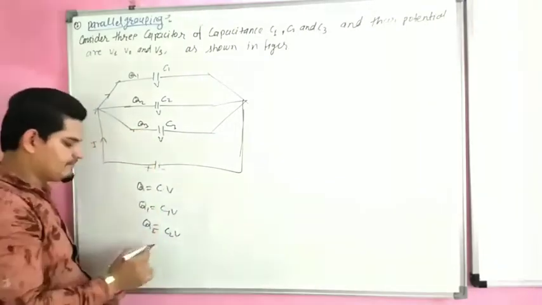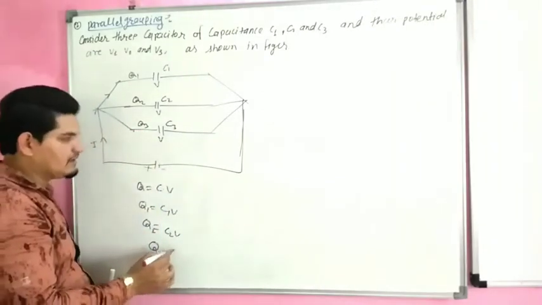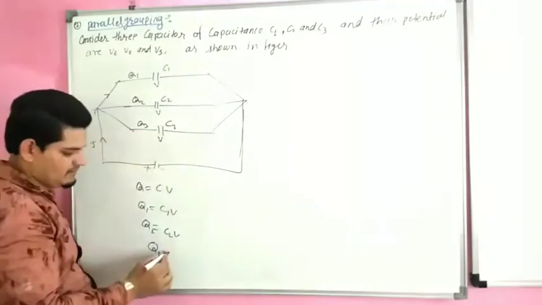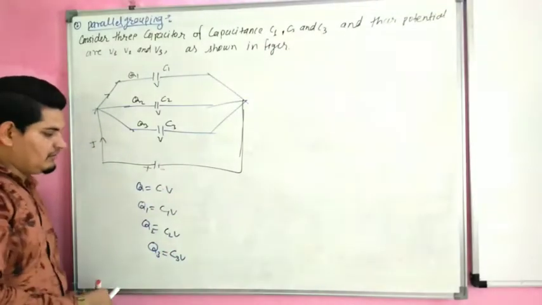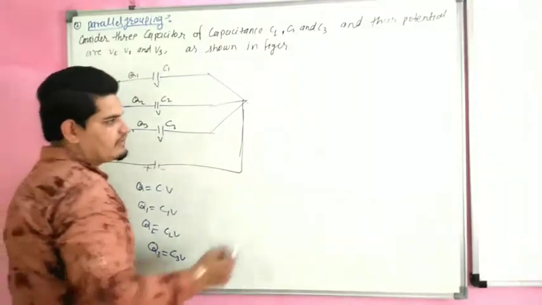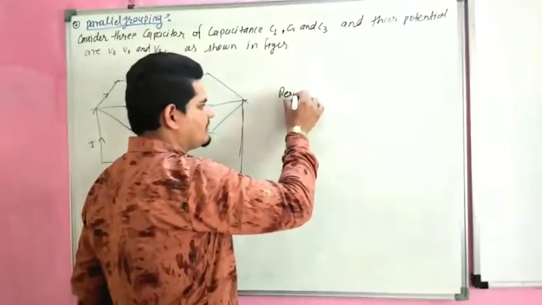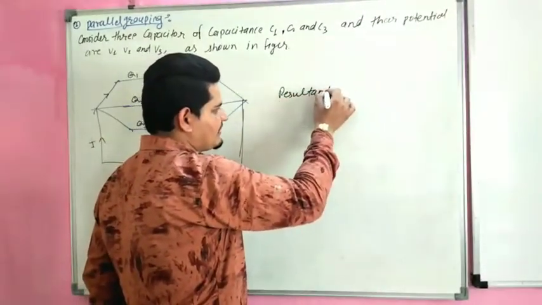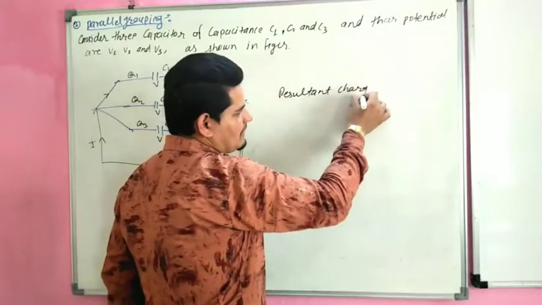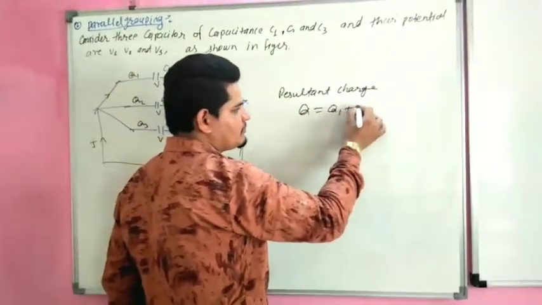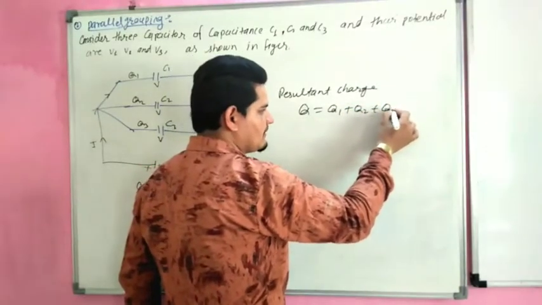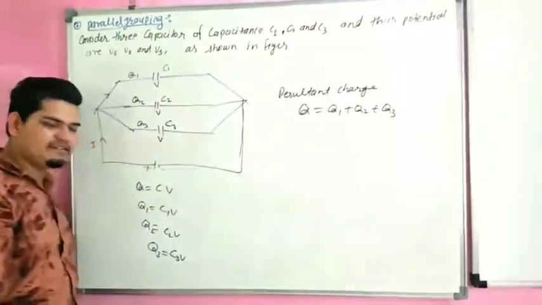For Q3, this is C3V. Now the total resultant charge can be calculated by Q is equal to Q1 plus Q2 plus Q3. This is the formula of resultant charge.